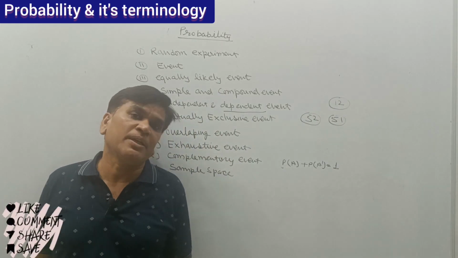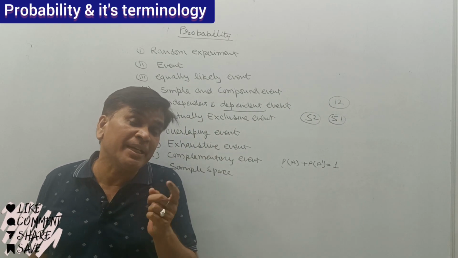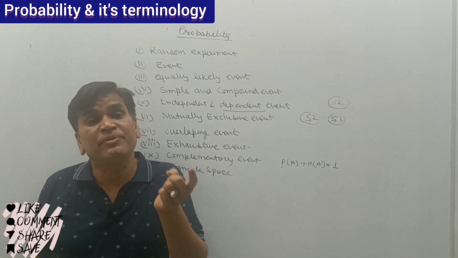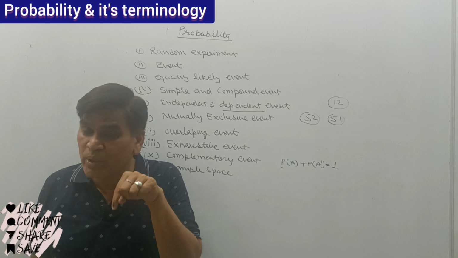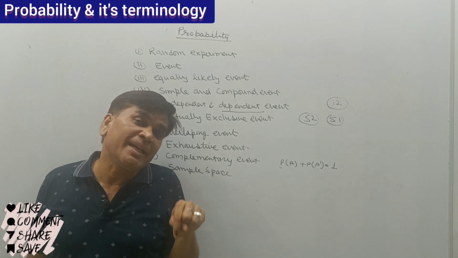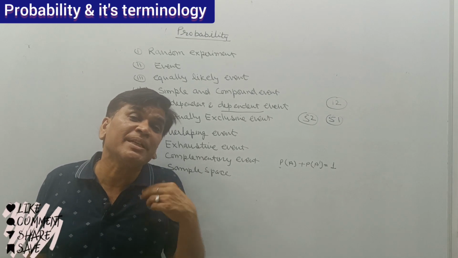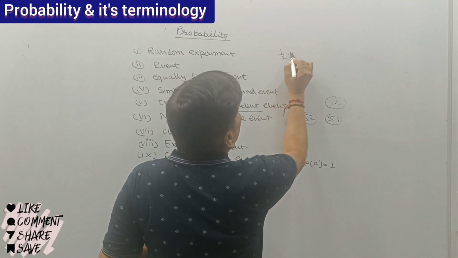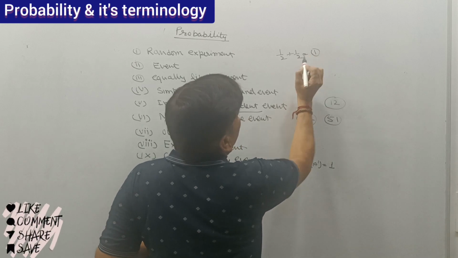Like this, if I am tossing a coin, the probability of getting a head is 1/2. If I am not getting head, then we will get tail. So the probability of getting head is 1/2, and the probability of not getting head is also 1/2. So 1/2 plus 1/2 will become 1.